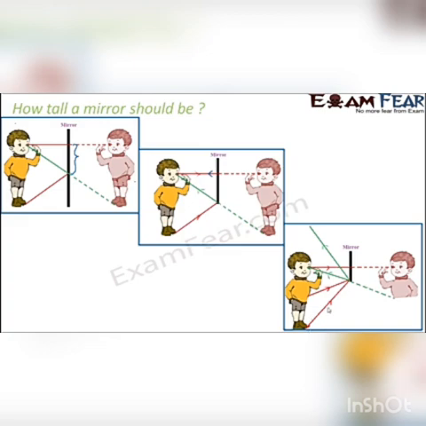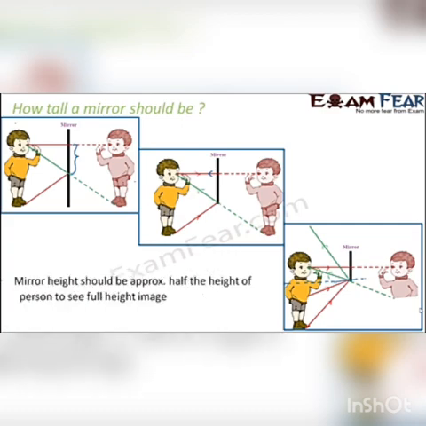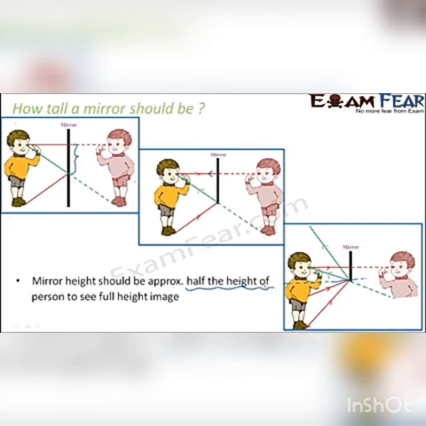As you can see from the bottom part here, somewhere here would be the normal. So when this is your angle of incidence for this incident ray, this is how it will get reflected. It is not reaching your eyes, so you will not be able to see the bottom part. This is how we decide how much should be the height of the mirror. So we say that mirror height should be approximately half the height of the person to see a full size image, or to see the full height of the image. I hope this is clear.